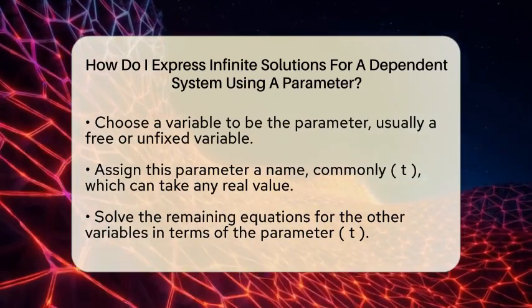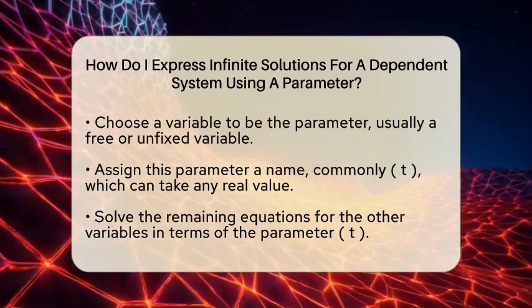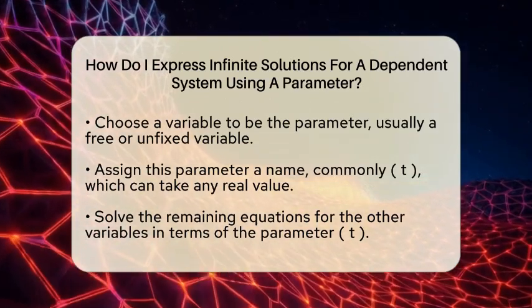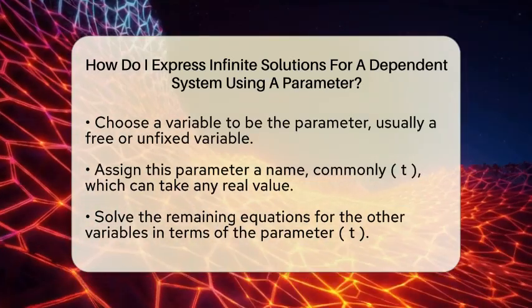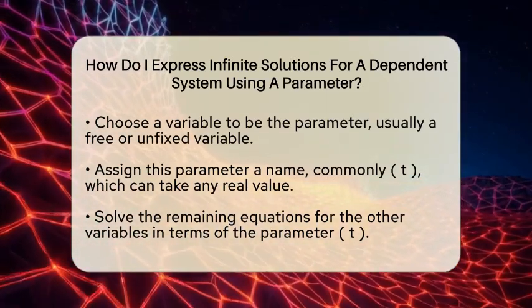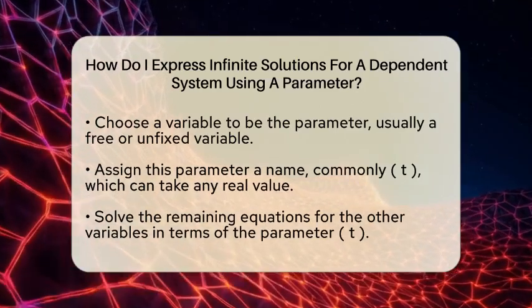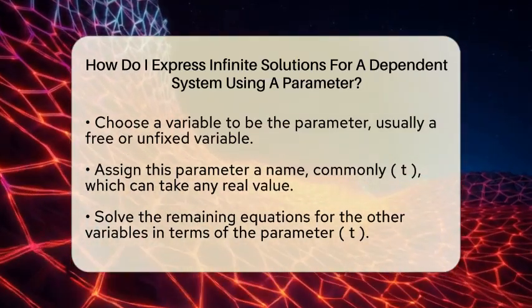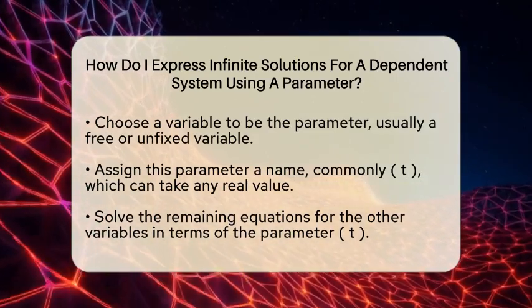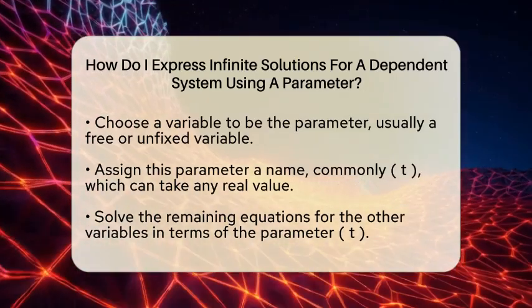Now solve the remaining equations for the other variables in terms of t. For example, if you have three variables, say x, y, and z, and you decide to set z equal to t, then you substitute this into your equations. Solve for x and y in terms of t.